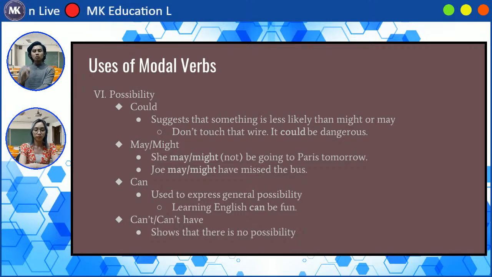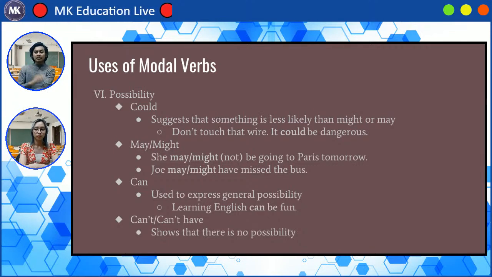So for example, don't touch the wire. It could be dangerous. Okay, so you're unsure. But if you say it may be dangerous, or it might be dangerous, you're a little more sure that it will be dangerous than when you said could.